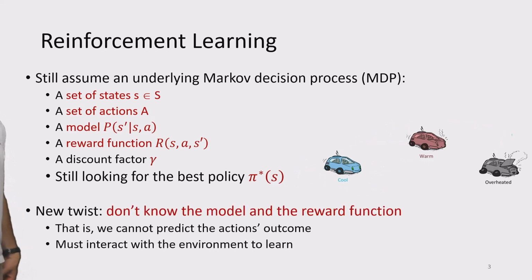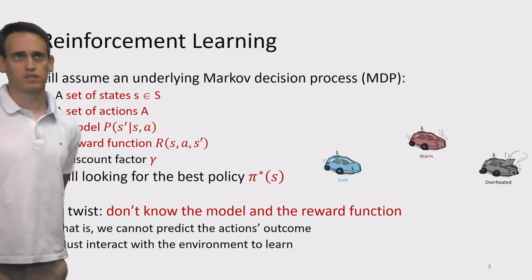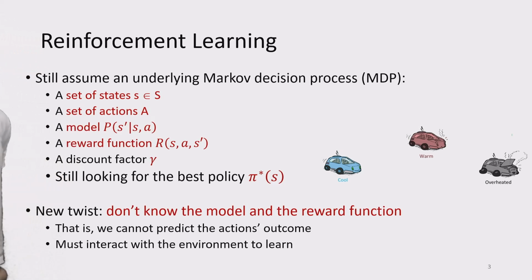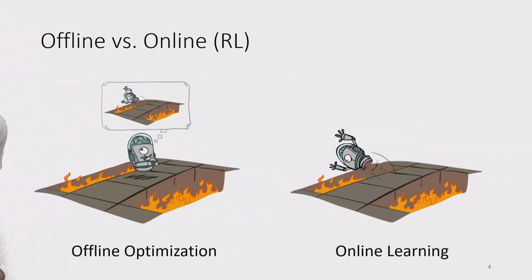But now we add a new twist. We don't assume to know the model or the reward function. Meaning that we cannot predict the action's outcome. We cannot predict what reward we're going to observe, and we cannot predict the next state that we're going to arrive at. So instead, we're going to interact with the environment in order to learn the optimal policy. And this is what defines offline learning versus online learning.